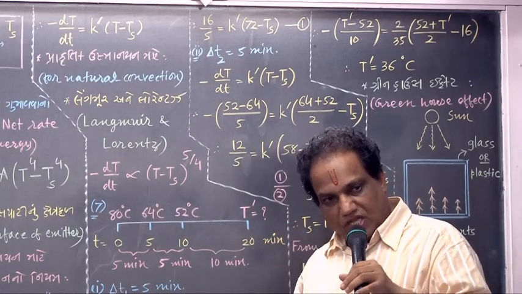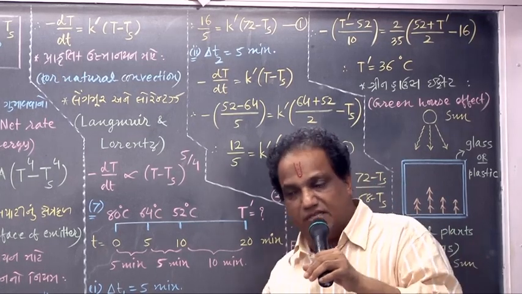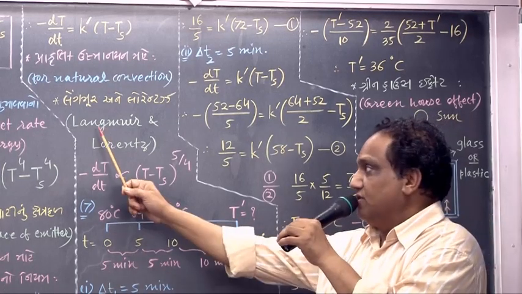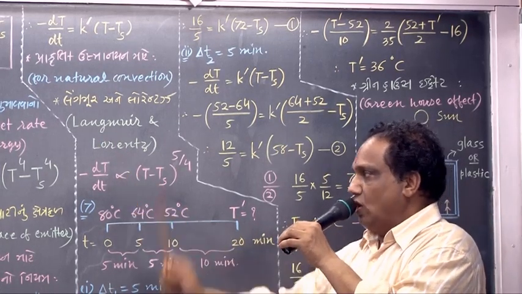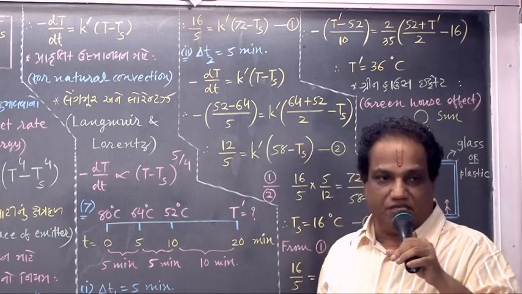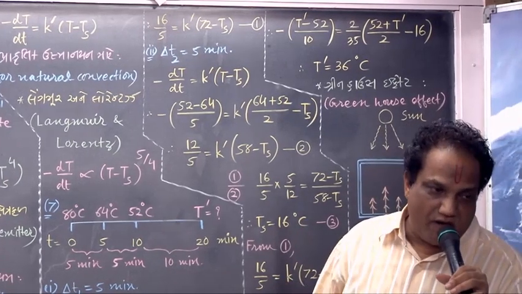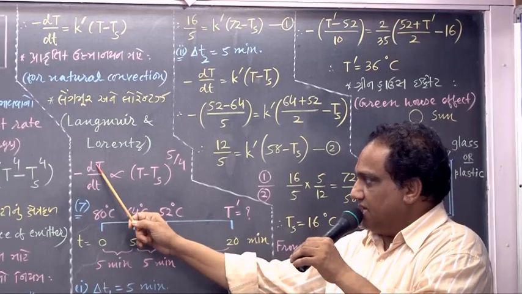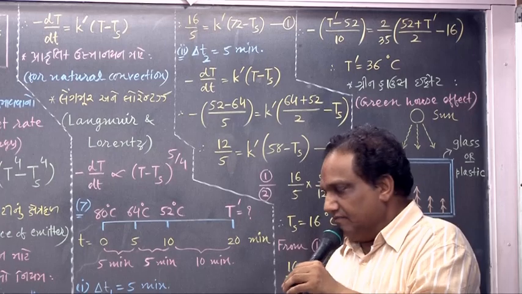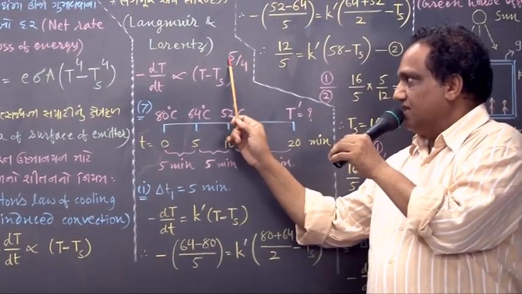And now the last result for natural convection. For the time rate of decrease of temperature, that was decided by two scientists, Mr. Langmuir and Mr. Lorentz. They found that this rate is directly proportional to the 5 by 4 power of T minus Ts. Minus dT by dt is proportional to the 5 by 4 power of T minus Ts. Here only one power, and here the power is 5 by 4.